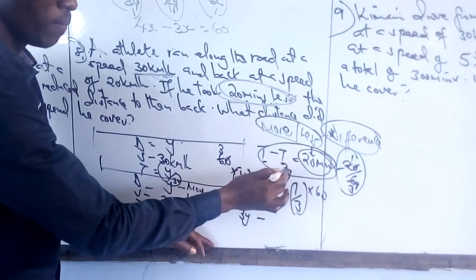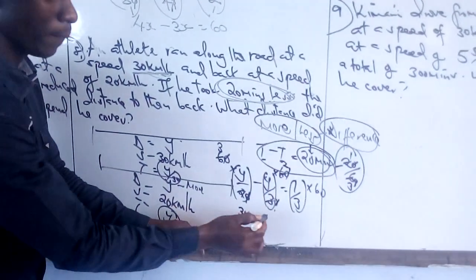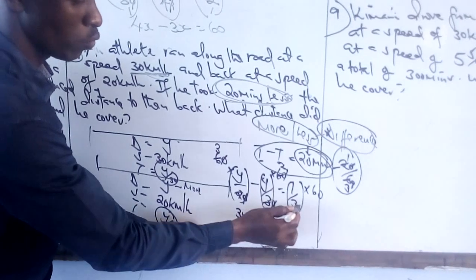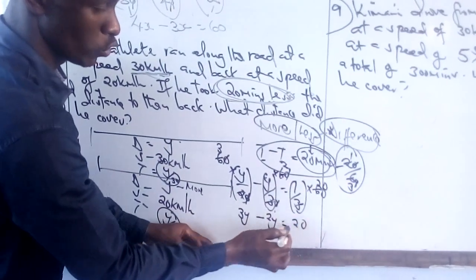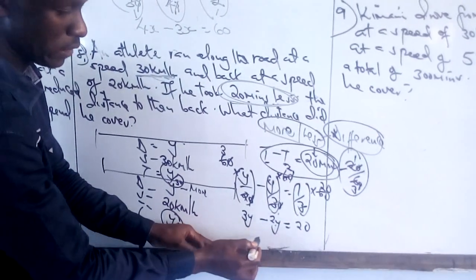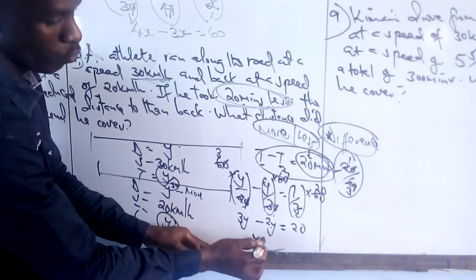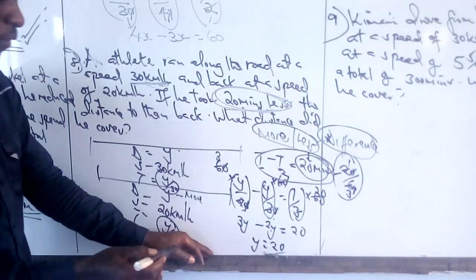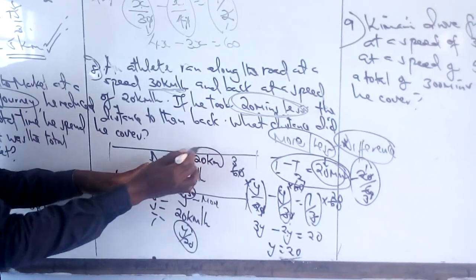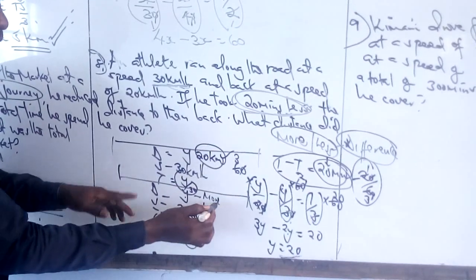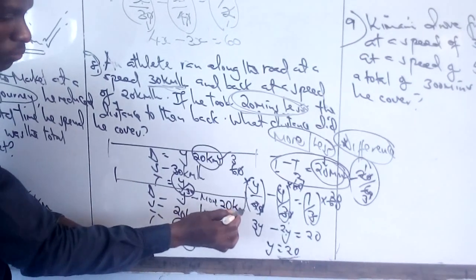By 3, 1, by 3, 2. 2 times y is 2y, will be equal to 3 times 20, which is 60... 3y less 2y is y, which will be equal to 20. Remember our y is distance, so distance will be in kilometers. Our y is also 20 kilometers.